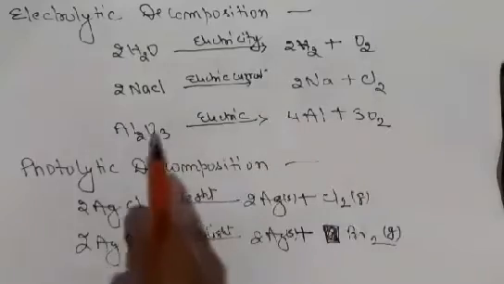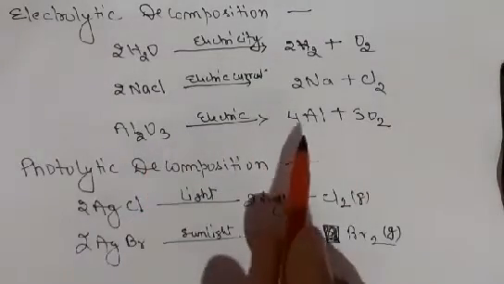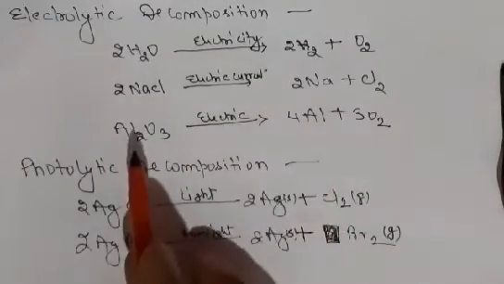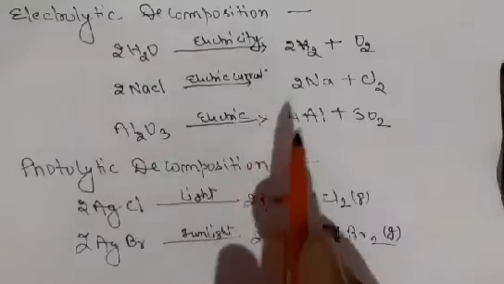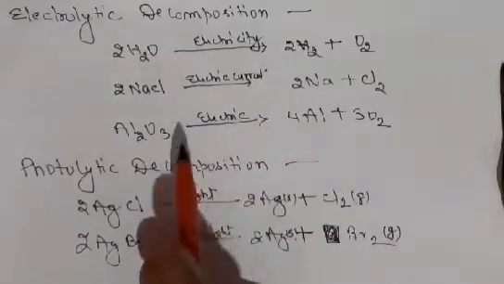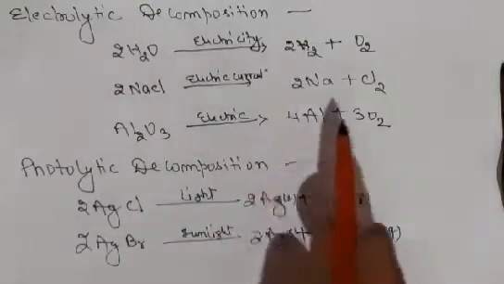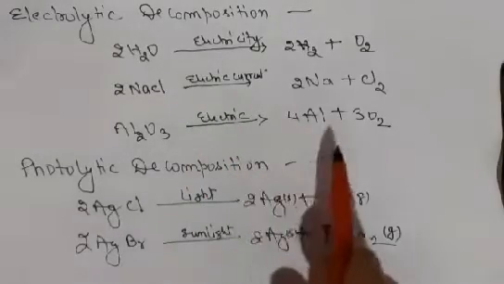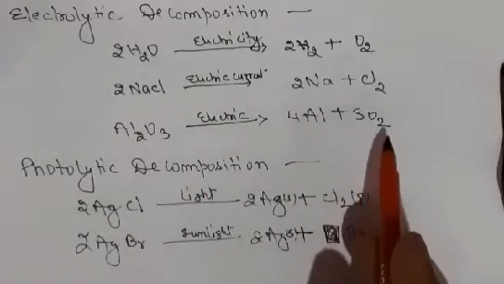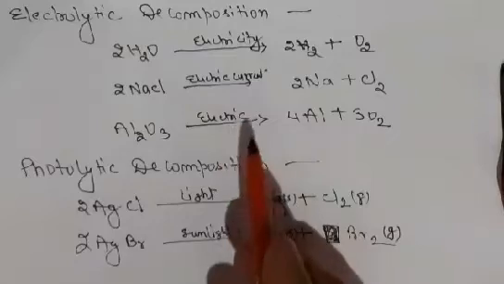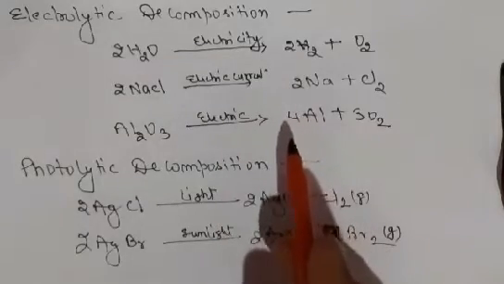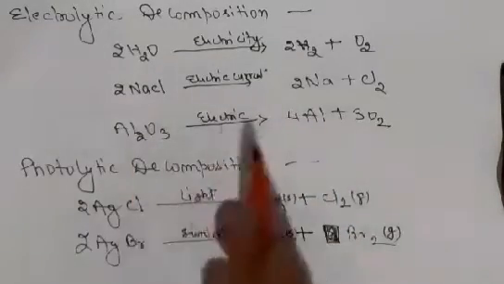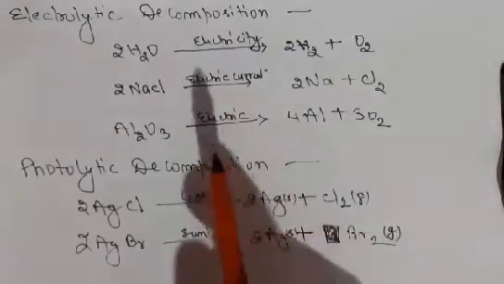This is the process by which aluminum is obtained from alumina. As you heard about bauxite, that is the ore of aluminum. From the bauxite ore, alumina is obtained, and then alumina is split into aluminum and oxygen by the process called Hall's process.